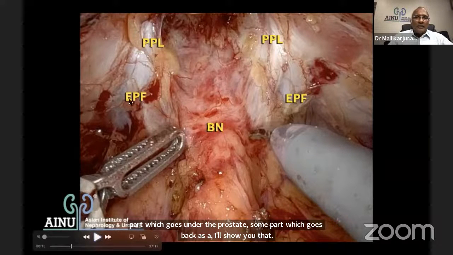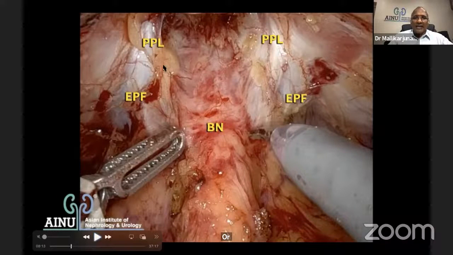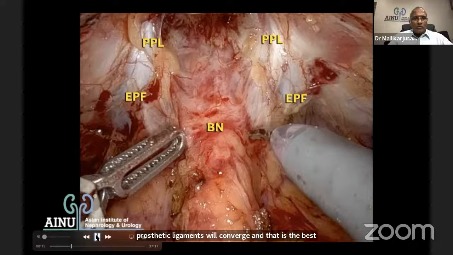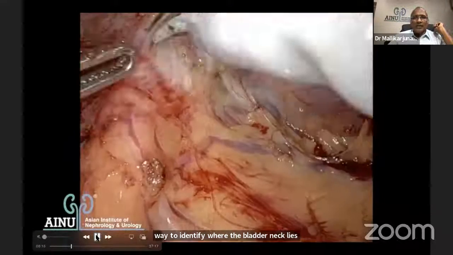So this is endopelvic fascia, puboprostatic ligaments, and the bladder neck. Two puboprostatic ligaments will converge, and that is the best way to identify where the bladder neck lies. So that's what I just wanted to show. That's the bladder neck.